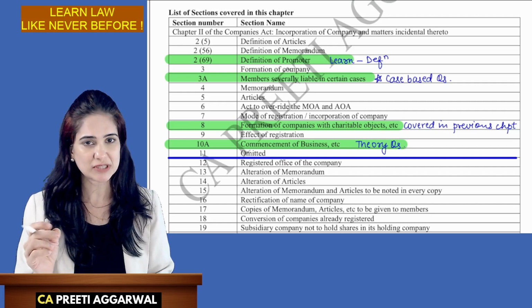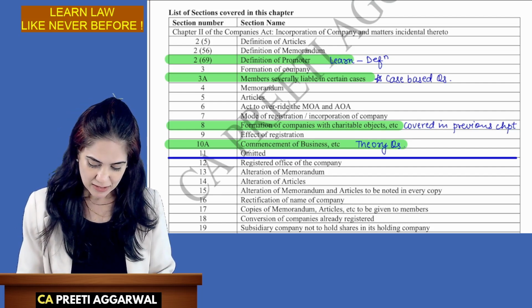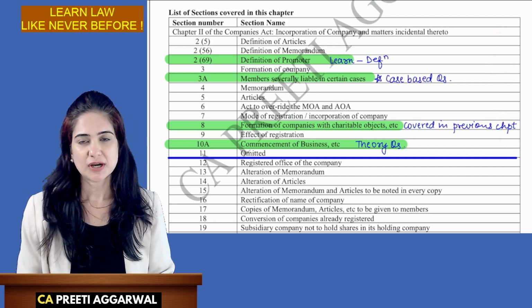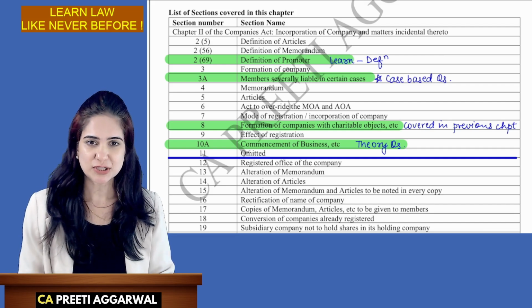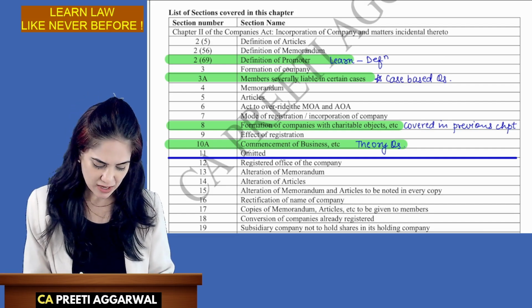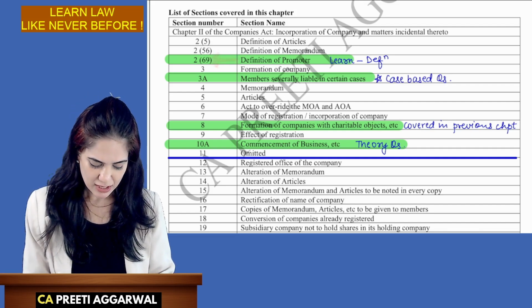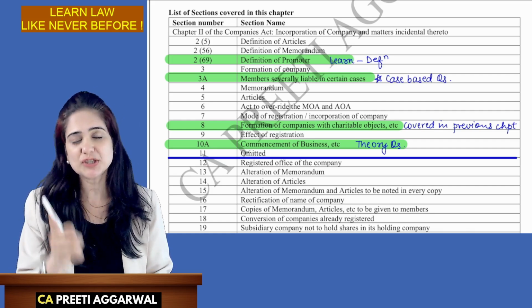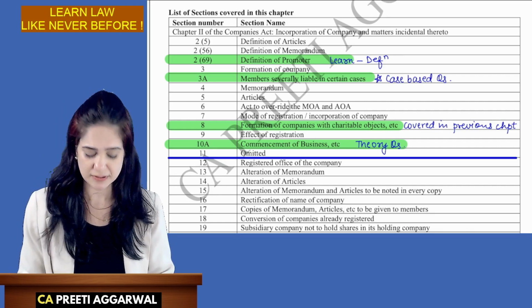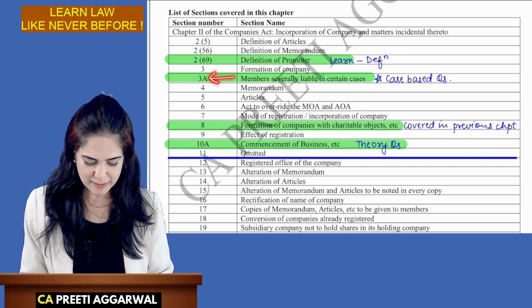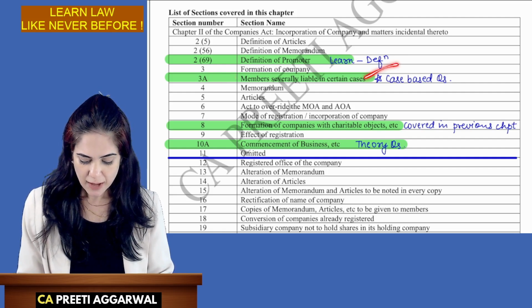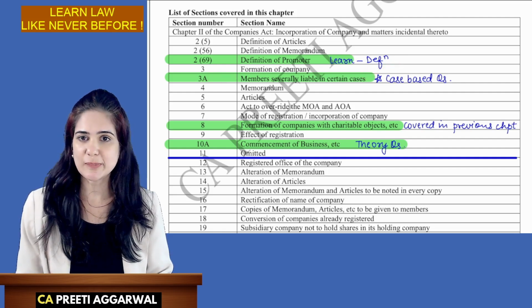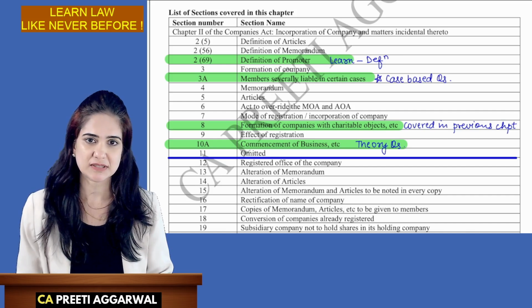So, what is the procedure? These are the sections which pertain to the procedure. Important ones are Section 2, Clause 69, which defines a promoter. So, you need to learn the definition of a promoter. Case based questions are asked on members being severally liable under certain circumstances.